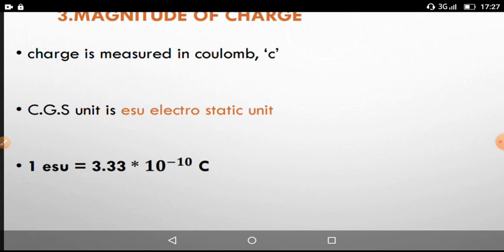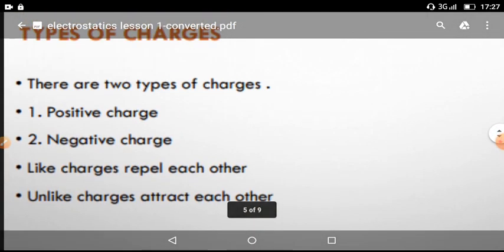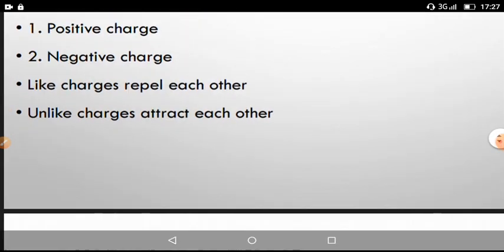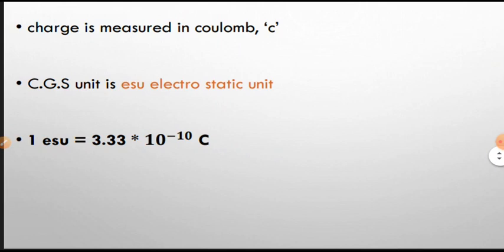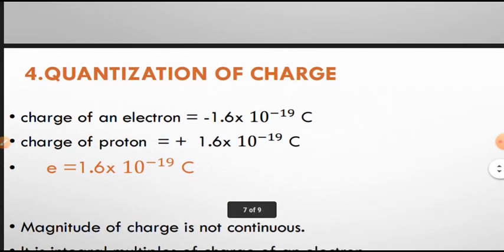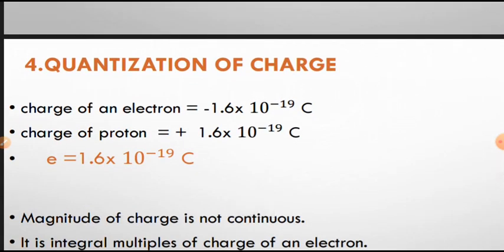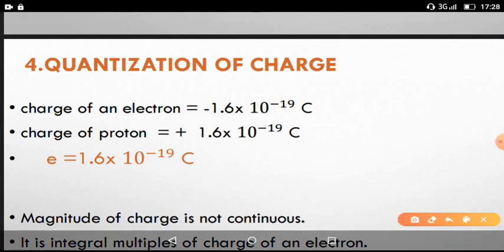I said electron and proton are there. Positive charge is the proton and the negative charge is the electron. And then what are the charges? I mean the value of the charge of electron and proton. Here we have the values for charges of electron and proton.